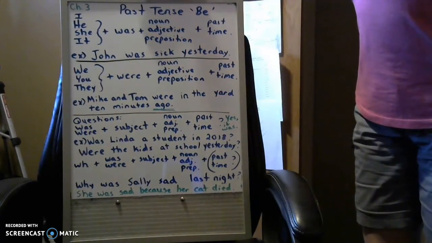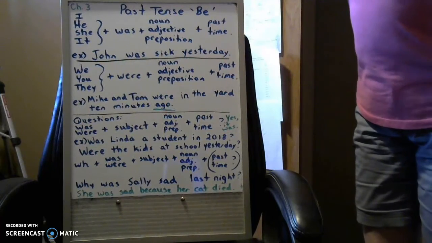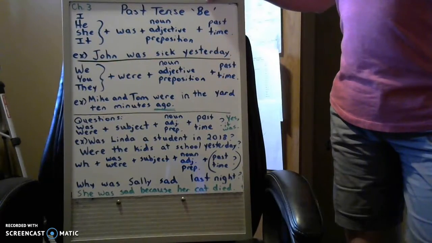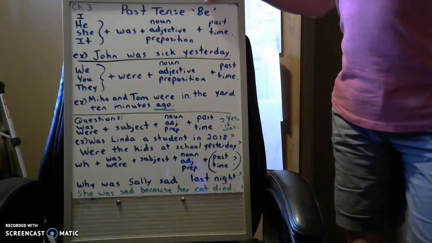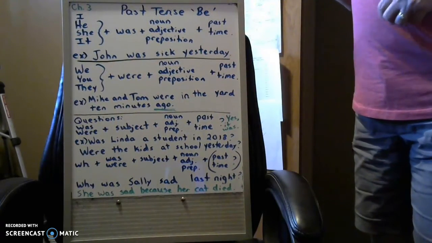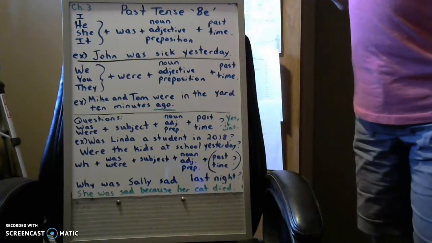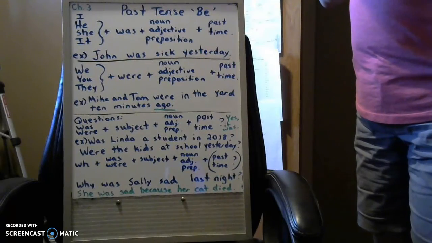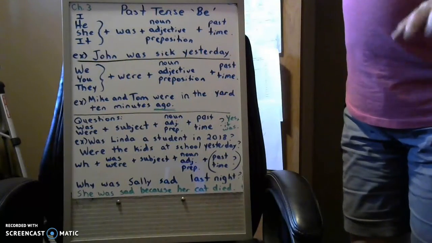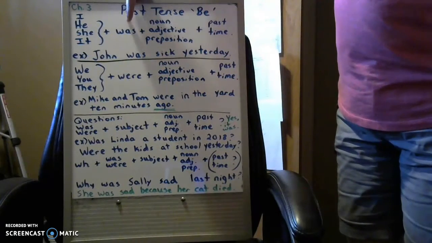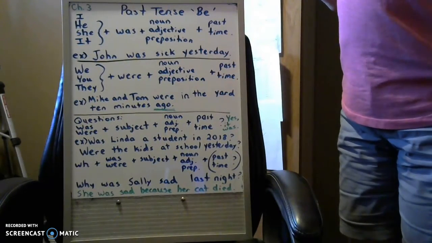So, time to do chapter 3 in grammar. What we're going to look at now is the past tense of the be verb. Remember, in the present tense, the be verb is am, is, are. So, I am at home. He is at work. That is in the present tense. But if you want to talk about something that happened in the past, you're going to use was or were. If your subject is I, he, she, or it, you use was if you're talking about the past.